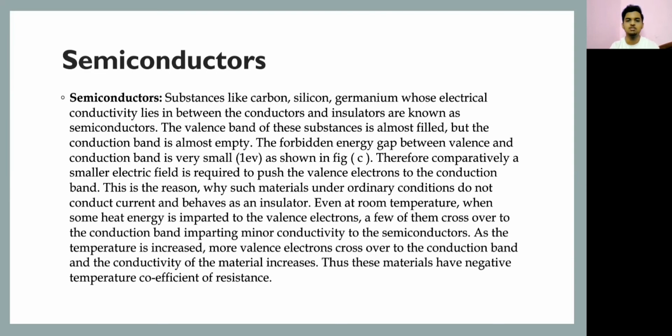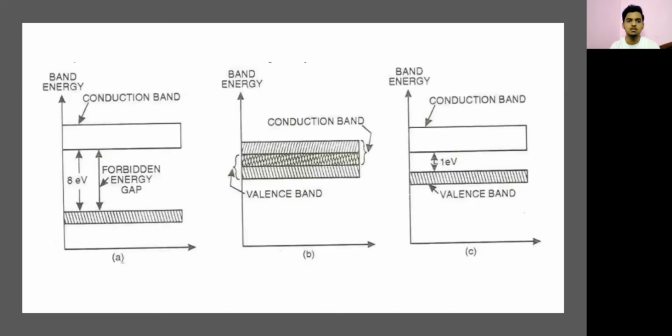This is the reason why such material under the ordinary conditions do not conduct current and behave as an insulator. Even at the room temperature, when some heat is imparted to the valence electron, a few of them cross over the conduction band, imparting minor conductivity to the semiconductor. As the temperature is increased, more valence electrons cross over the conduction band and the conductivity of the material increases. Thus, these materials have negative temperature coefficient of resistance. These are the energy band diagrams of insulators, conductors, and semiconductors.